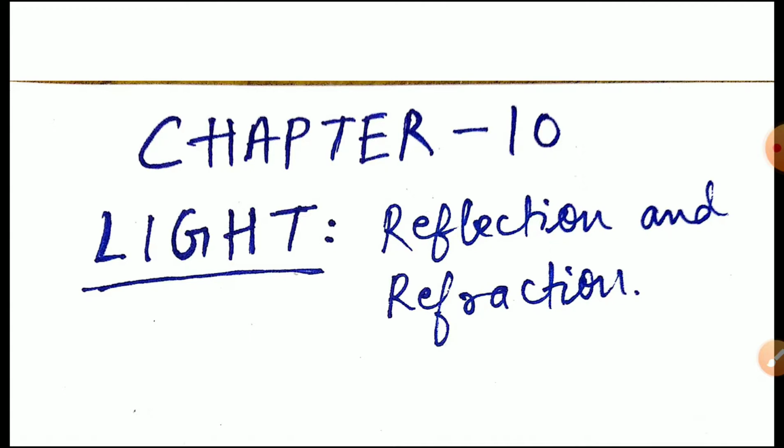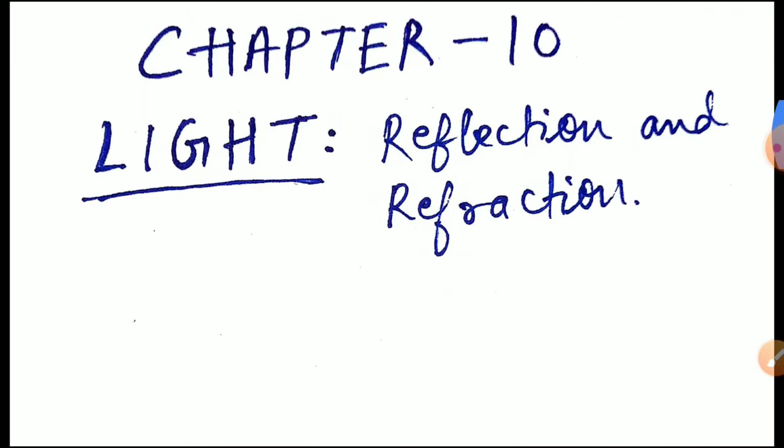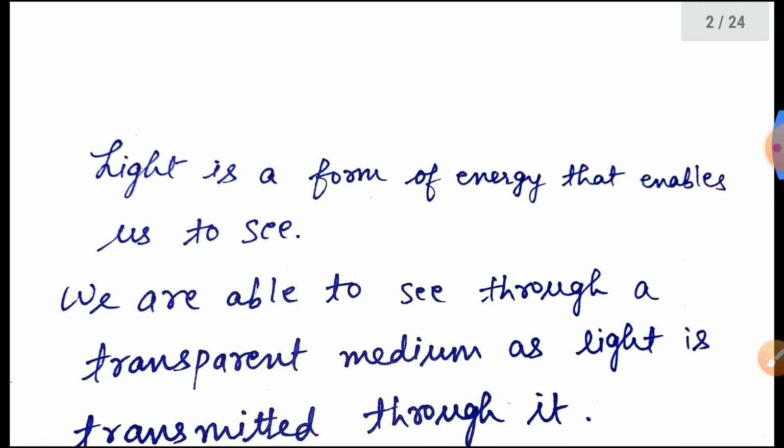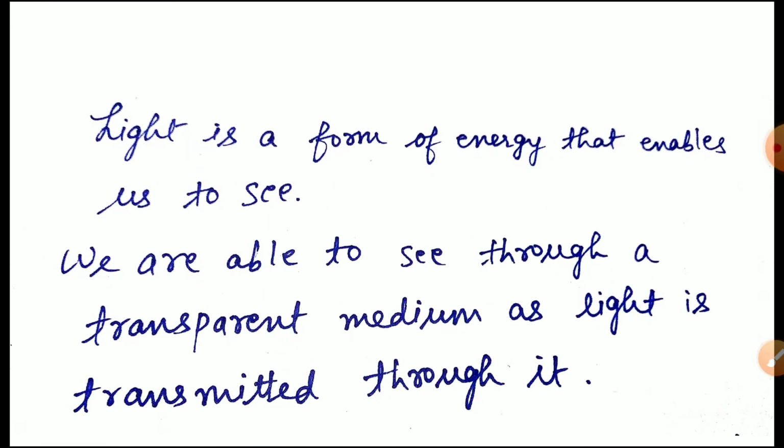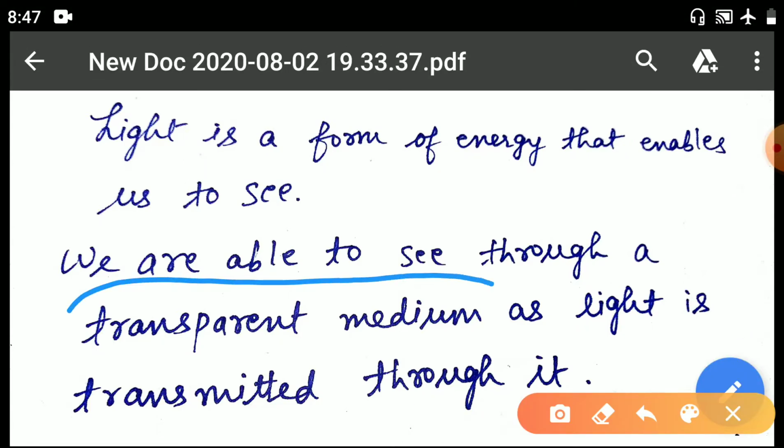And what is light? There should not be much confusion about this, because you already know about light. Light is a form of energy that enables us to see. Because of light only we are able to see things, and we are also able to see things through a transparent medium. What do we mean by a transparent medium?